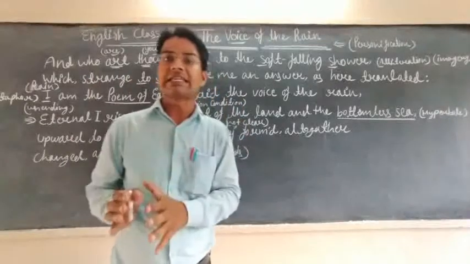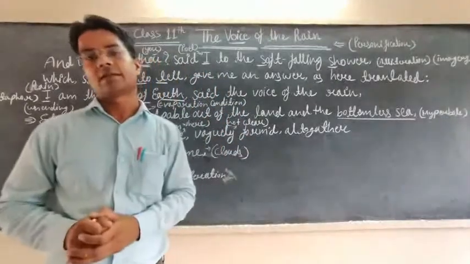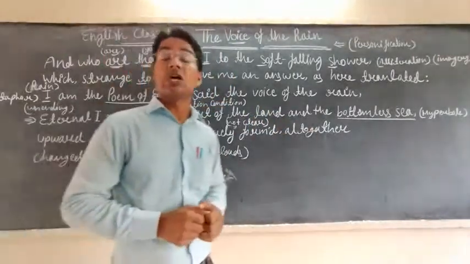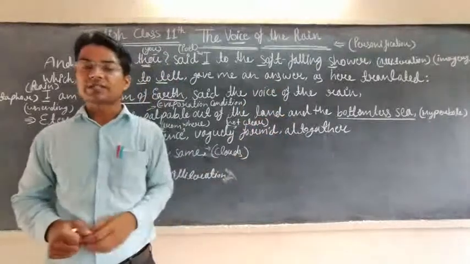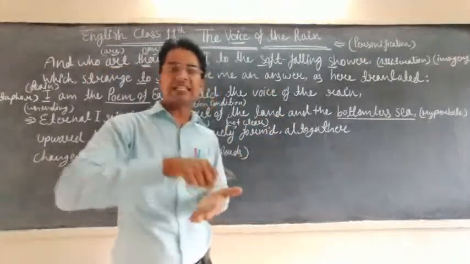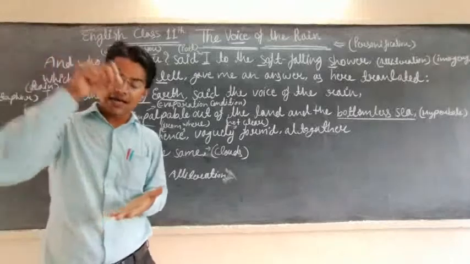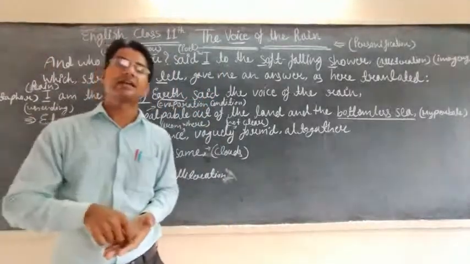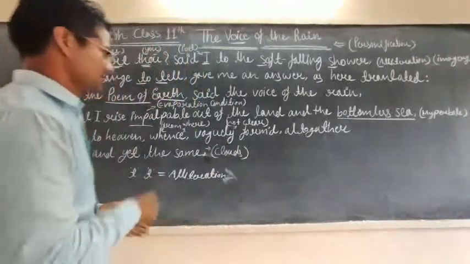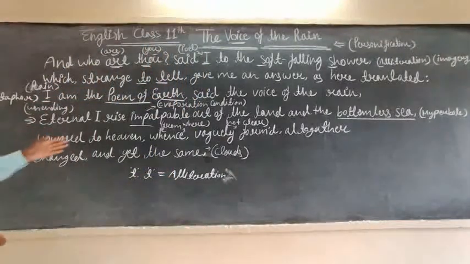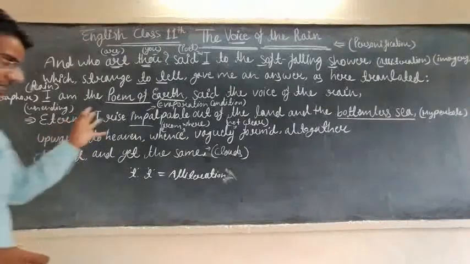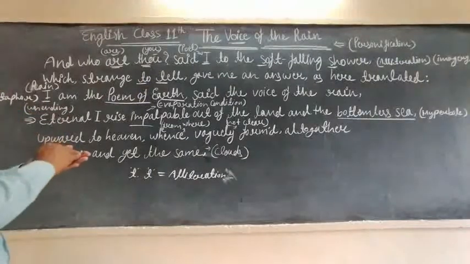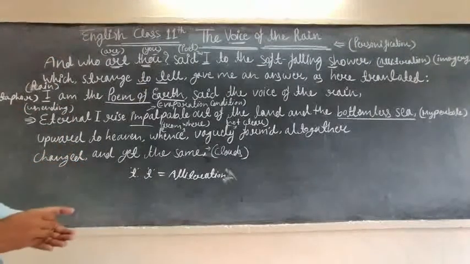My origin place is land and ocean. Why? Its origin place is land and bottomless sea, ocean, because its journey started from earth and at last its journey is completed with the earth, with the land, with the sea. See here, upward to heaven: with the evaporation condition, I rise towards heaven from the earth.